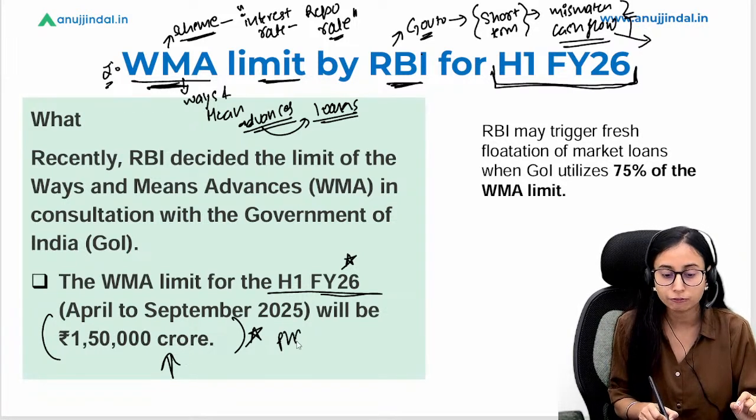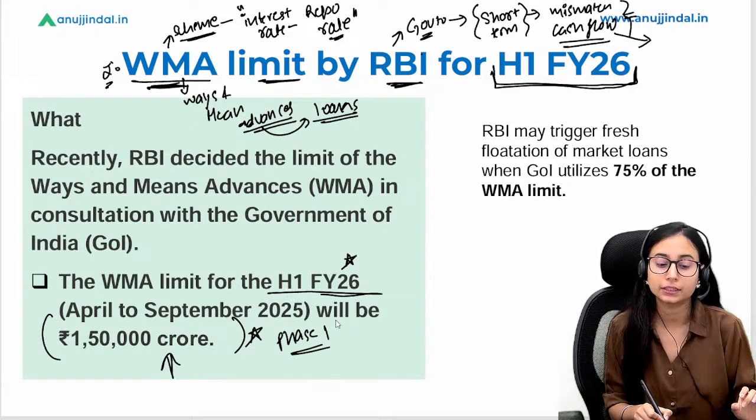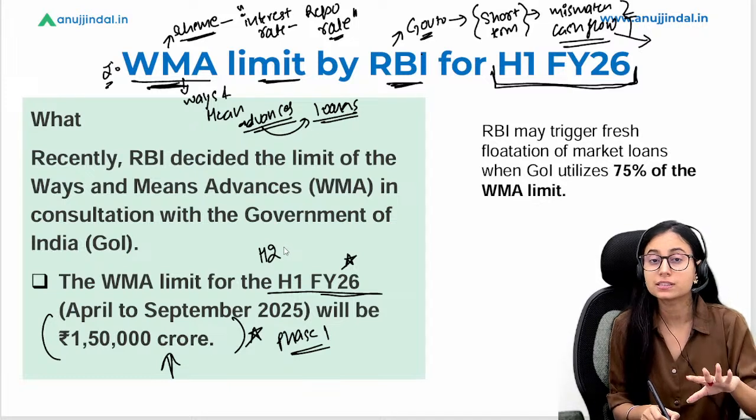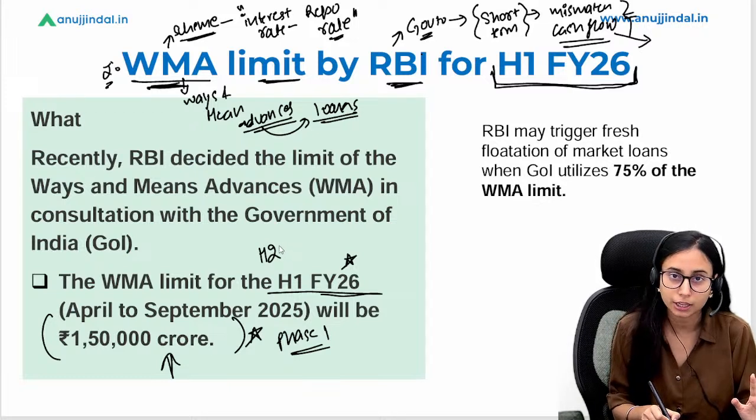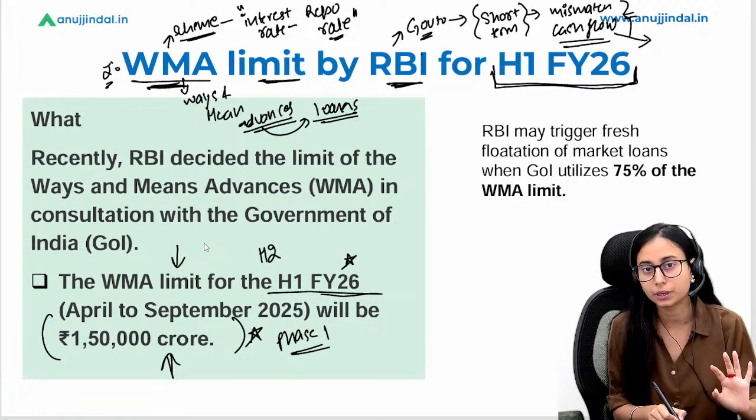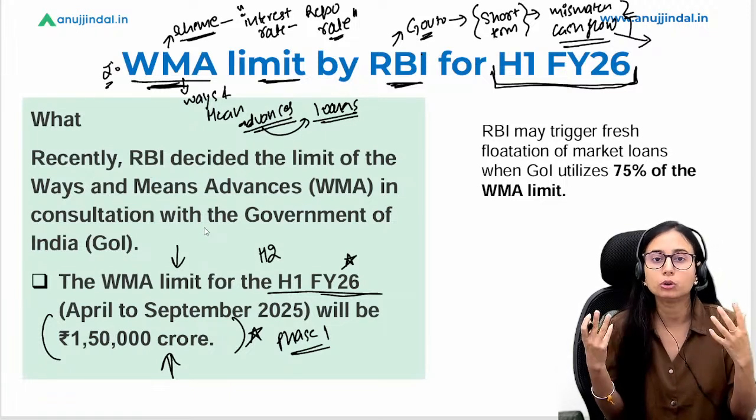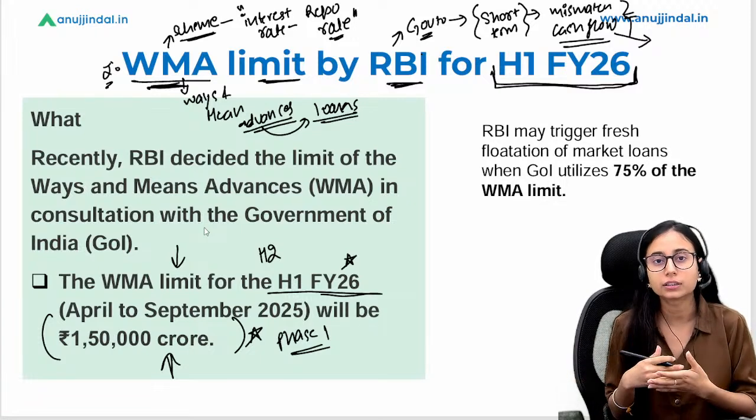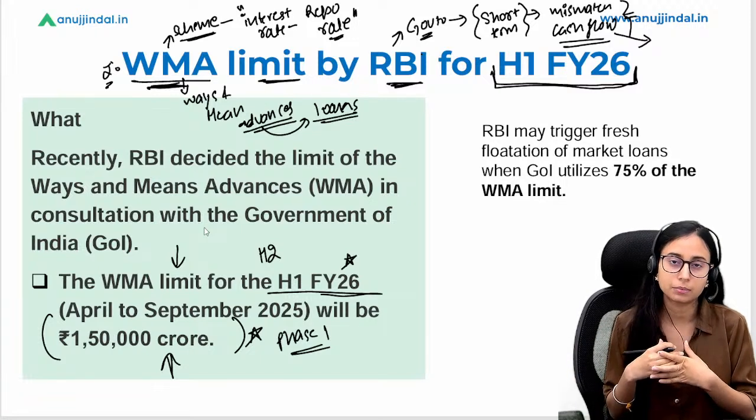अब ये भी आपके phase 1 perspective से बहुत important है. पिछले साल phase 2 में आया था. They have asked what is the WMA limit for the second half of the financial year 25 or 24, whatever was the question. So this was regarding the WMA limits particularly. So you must know what is WMA scheme, why it is being provided by the RBI, and what is the current, we can say, limit that has been set by the RBI.